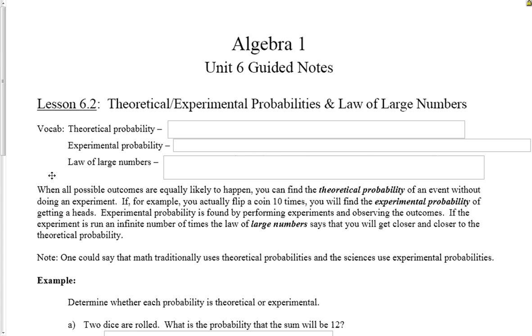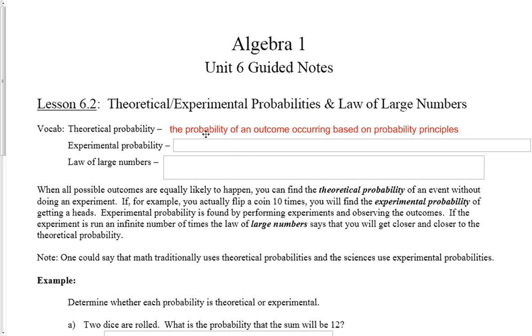This is section 6.2 on theoretical and experimental probabilities and the law of large numbers. Start out with some vocabulary. Make sure you copy these down.